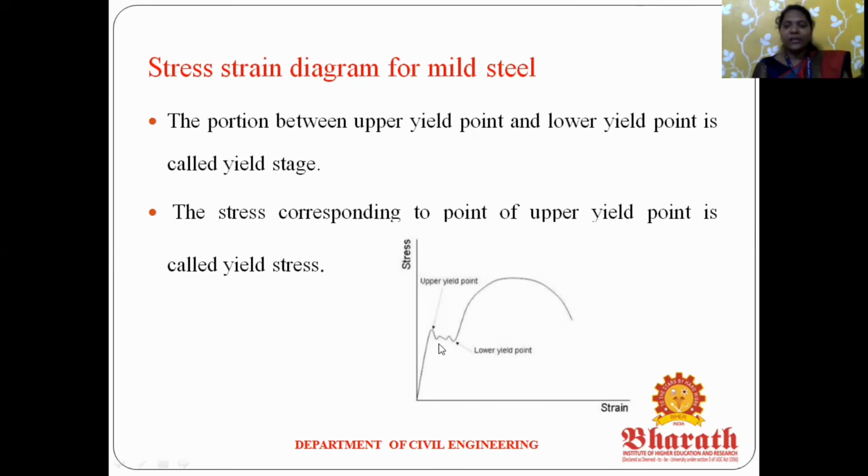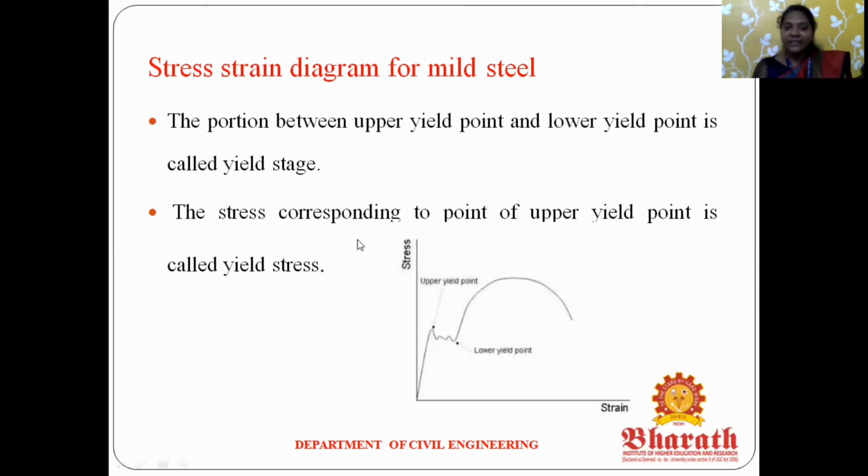Here, after we apply the forces, the specimen will yield, and that is called the lower yield point. Then, after again applying the forces, the member will yield again, and that is called the upper yield point. Here the point is noted. Upper yield point and lower yield point together are called the yielding stages. After the limit of proportionality, we again apply the forces, so the rod will yield. Both the upper yield point and lower yield point are called the yield stages.